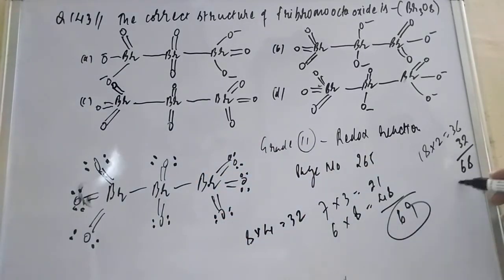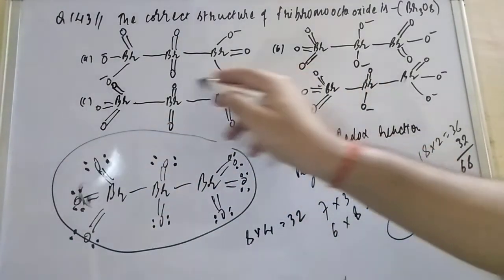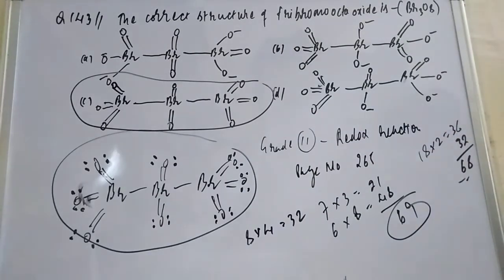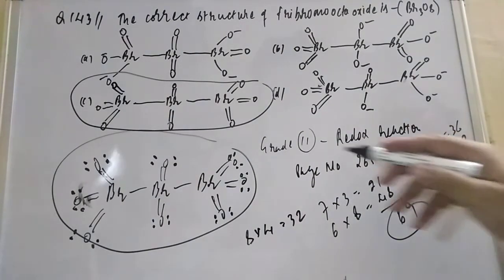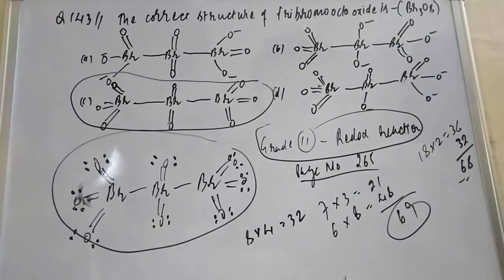That is why 68 is coming. But the correct structure is this, so option number 3 is the correct option. You can go and read the NCERT also, the redox reaction chapter in grade 11, page number 265. This is a very easy problem. You can memorize the structure from there. Thank you so much for watching, friends.